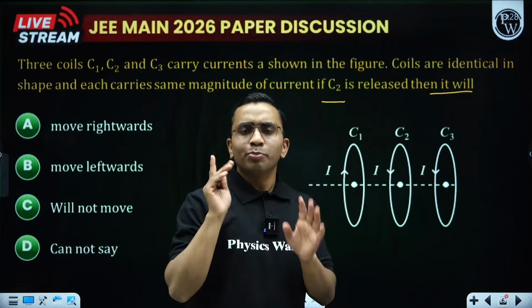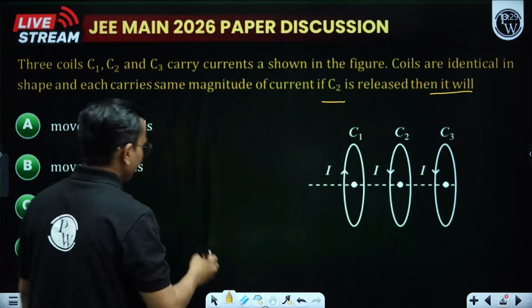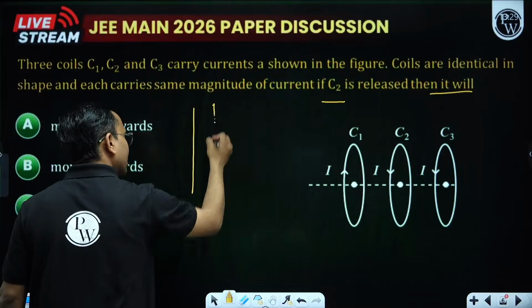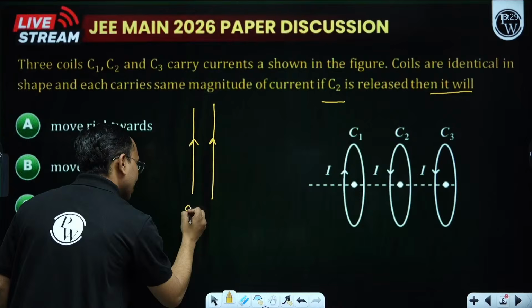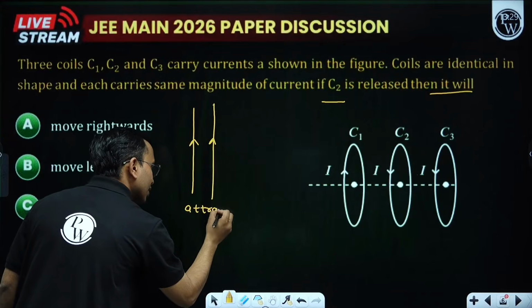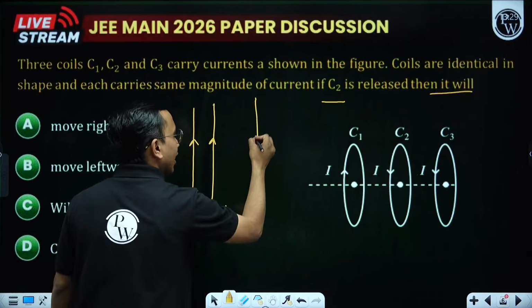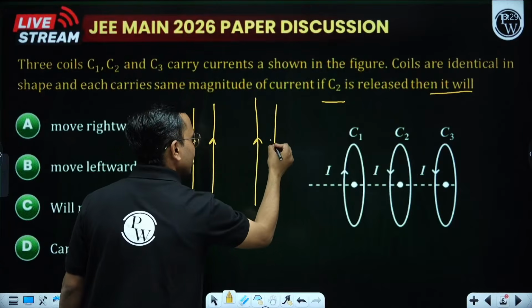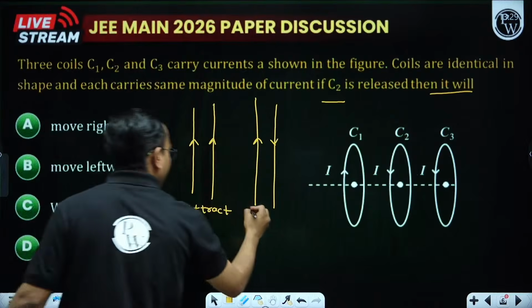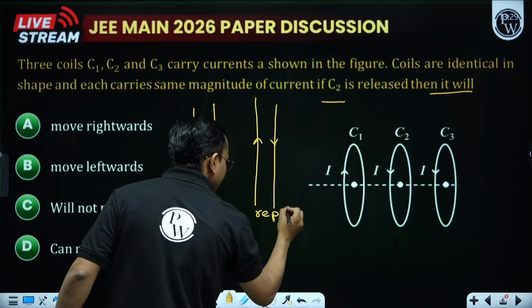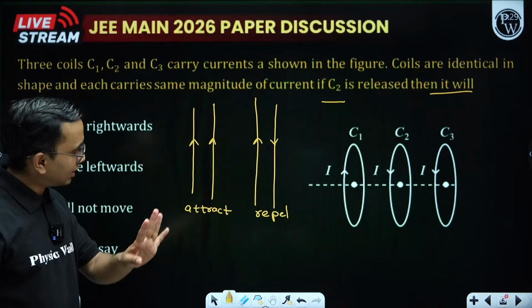Now, one basic fundamental thing we know is that if two parallel current carrying wires have current in the same direction, they attract. And if the current is in the opposite direction, they repel. We know this simple thing.